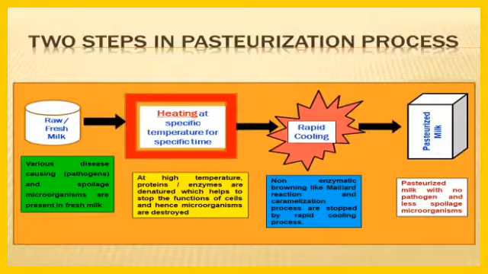You may know, students. Now see here the two steps in the pasteurization process. One is the raw material, for example fresh milk, which you will take.